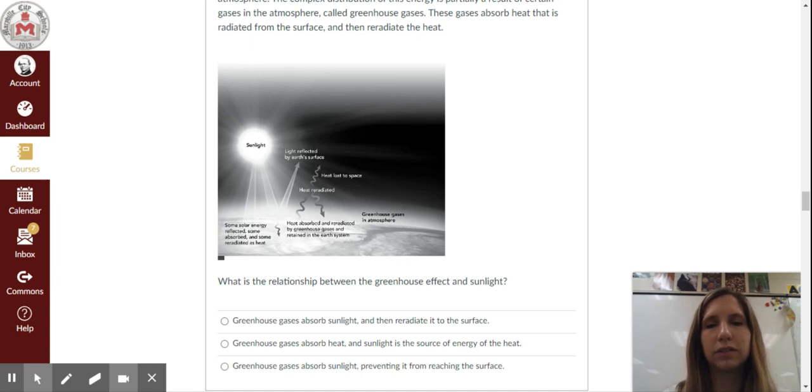A, greenhouse gases absorb sunlight and then re-radiate it to the surface. B, greenhouse gases absorb heat and sunlight is the source of energy of the heat. Or C, greenhouse gases absorb sunlight, preventing it from reaching the surface.